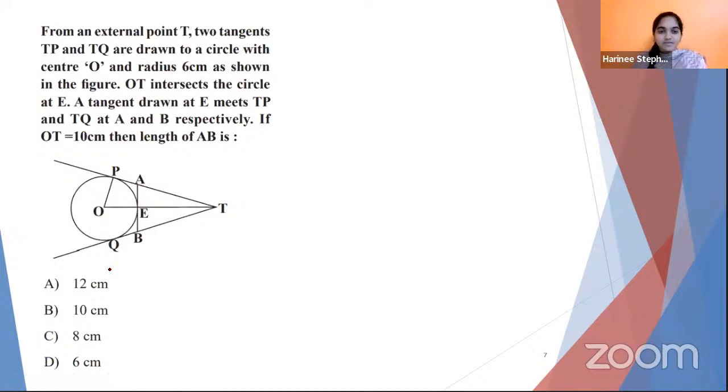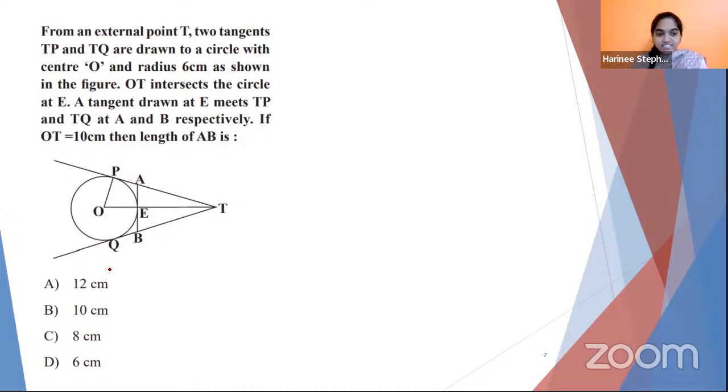Okay, here's a question from circles. From an external point T, two tangents TP and TQ are drawn to a circle with center O and radius 6 centimeter as shown in the figure. OT intersects the circle at E. A tangent drawn at E meets TP and TQ at A and B respectively. If OT is equal to 10 centimeter, then the length of AB is.